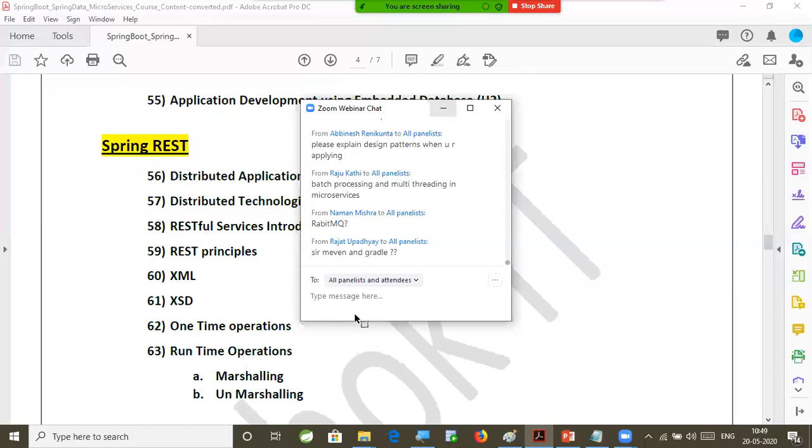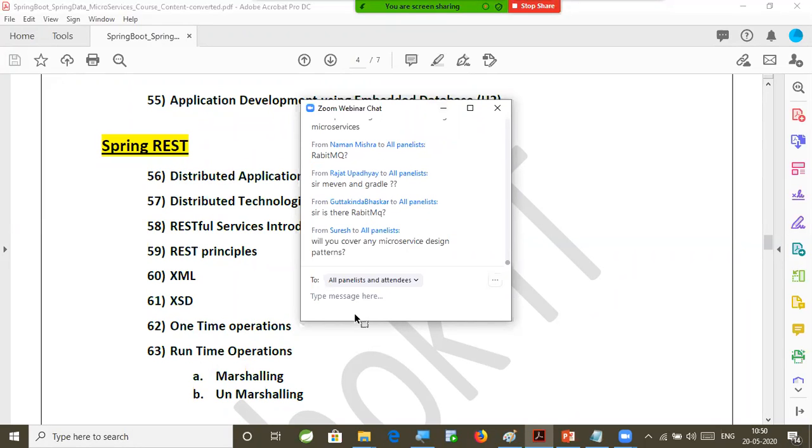Maven, Gradle? Maven will be covered, sir. Maven link I have, I am going to provide to you. RabbitMQ, I'm not explaining RabbitMQ, sir, because that is already outdated. We are seeing Apache Kafka, which is the latest in the market.